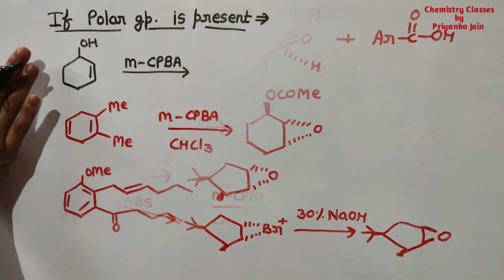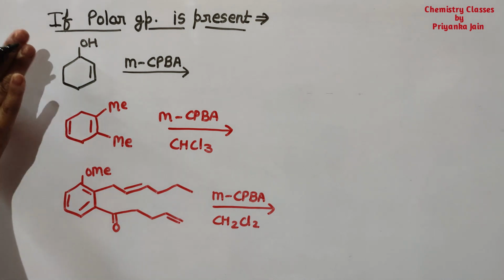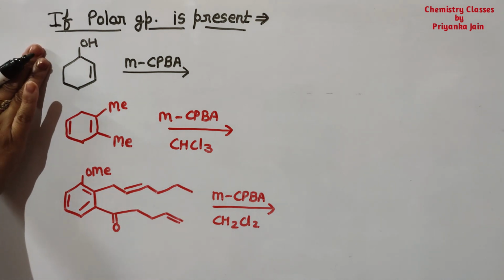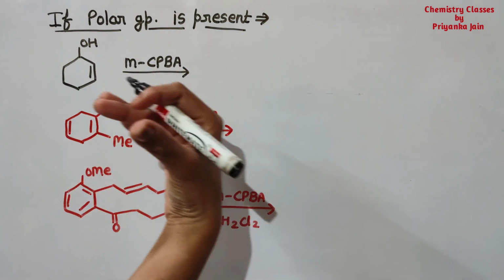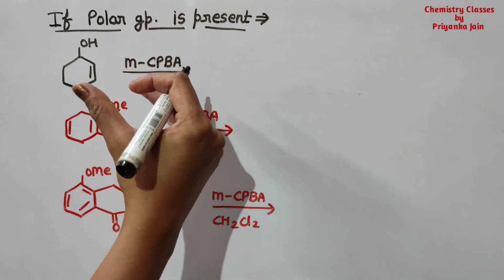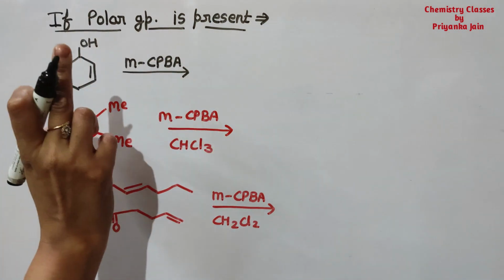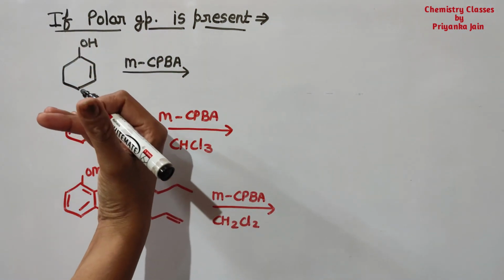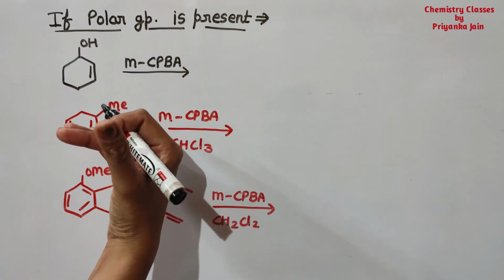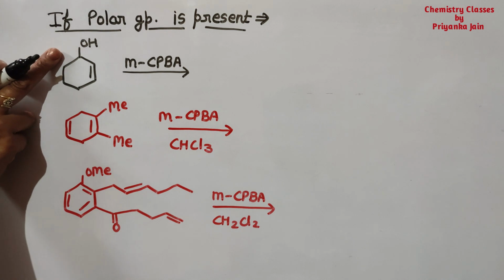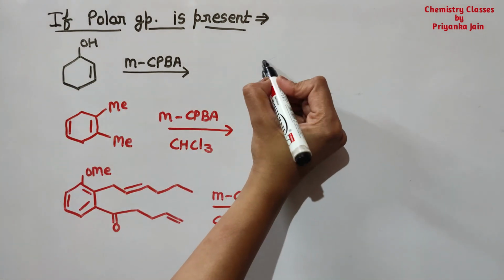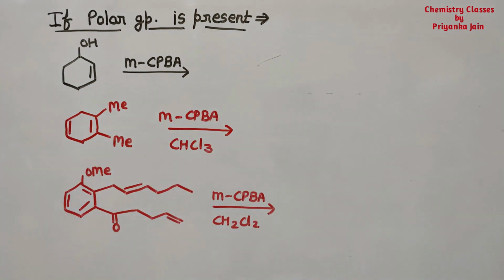Okay, now see the next case. If a polar substituent is present, then what will happen? We have seen that the reagent is attacking from the below the plane side, it means from the less hindered side. If a group is present, it is attacking from the less hindered, opposite side, right? But whenever a polar group like OH is present, then what will happen? The reagent will attack from the same side as that of the group.